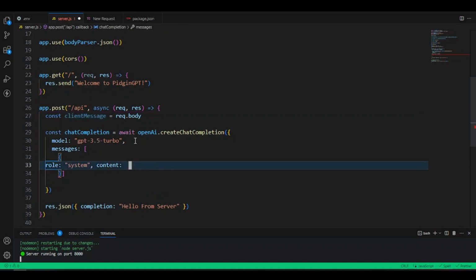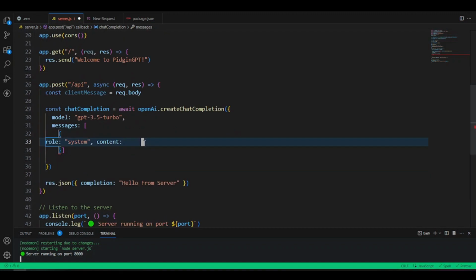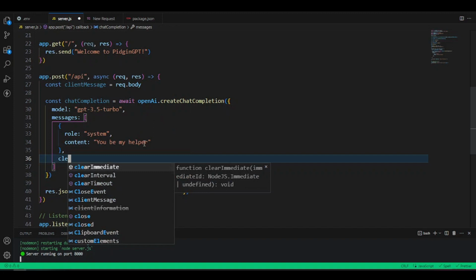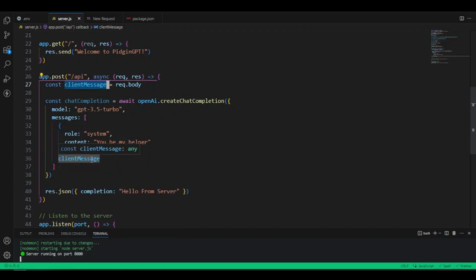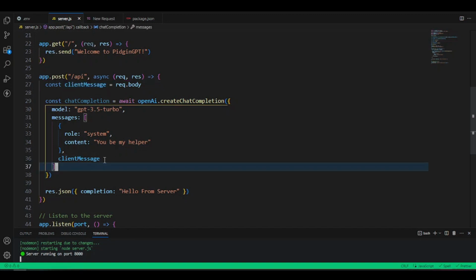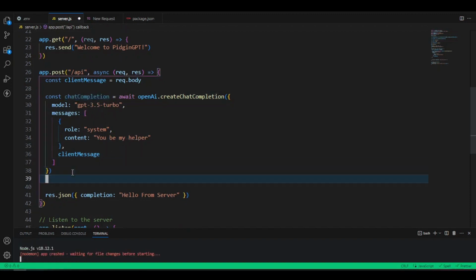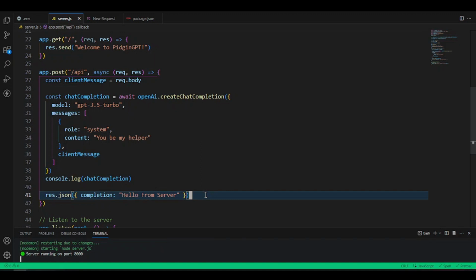But before that, because we are setting the system here, our ChatGPT system will tell this ChatGPT completion what we want it to be. So I can give it anything I want. You could just say, you are my helper for now. Then we put our client message as the second object, or any other object inside here. Now that we have done it like this, let's test whether our code works. First, let's console log this chat completion and see what it does for us here.